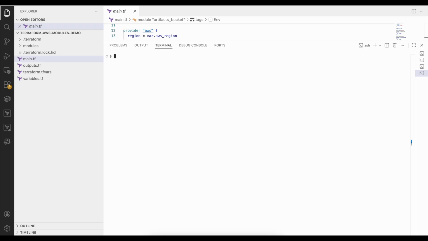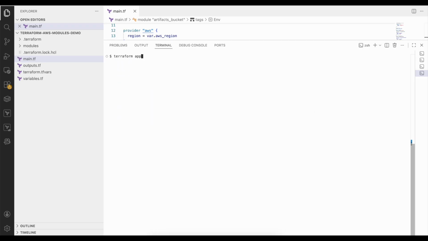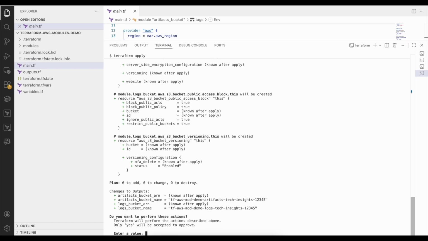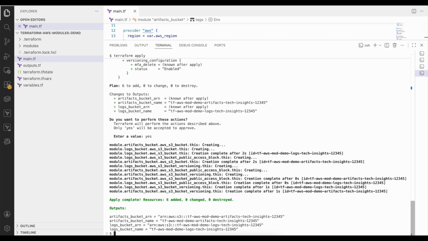Let's run Terraform apply. Confirm with yes. Apply means Terraform will actually create the resources it planned. In this case, Terraform is creating real AWS S3 resources using the module.